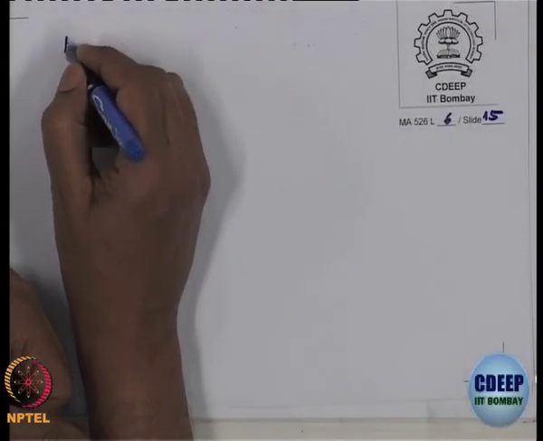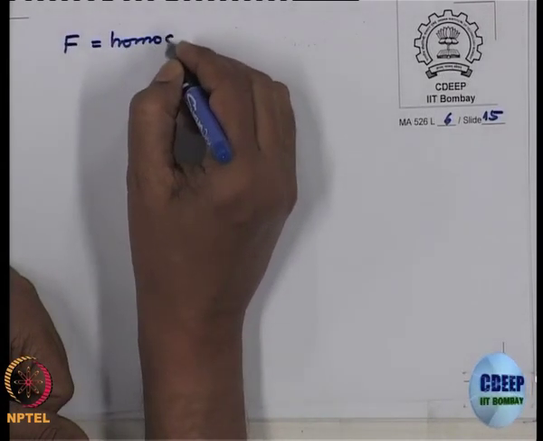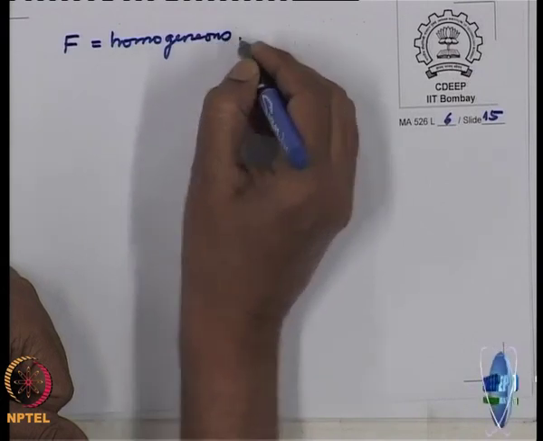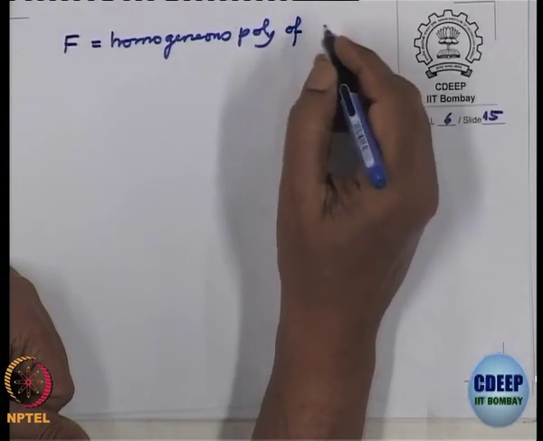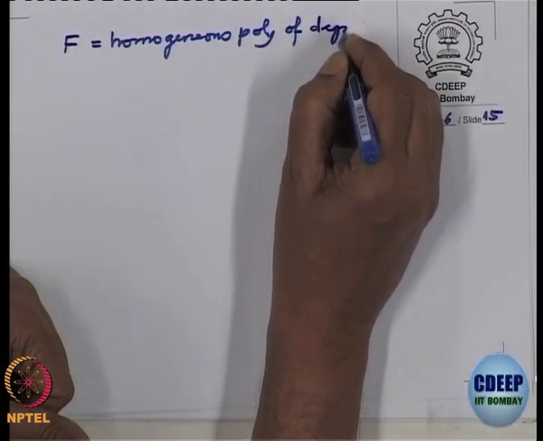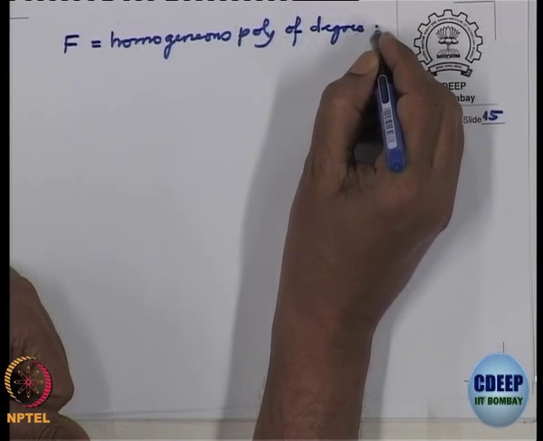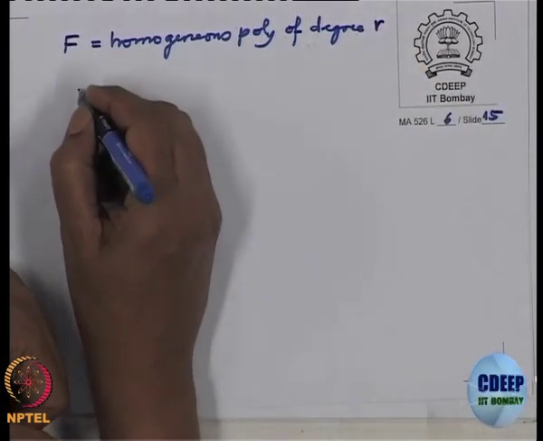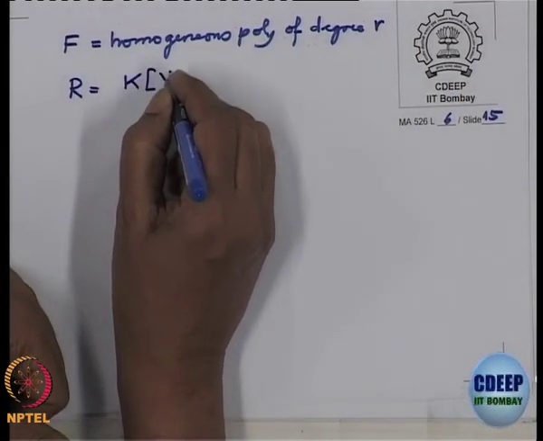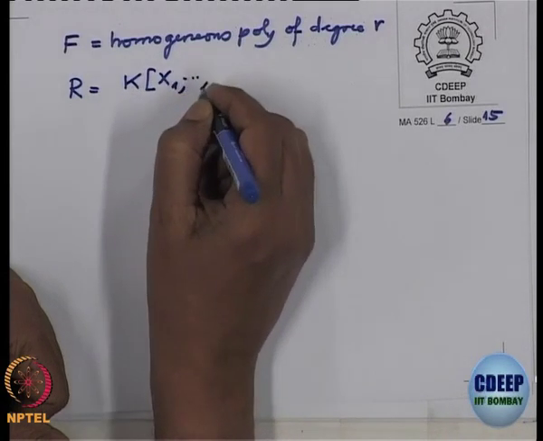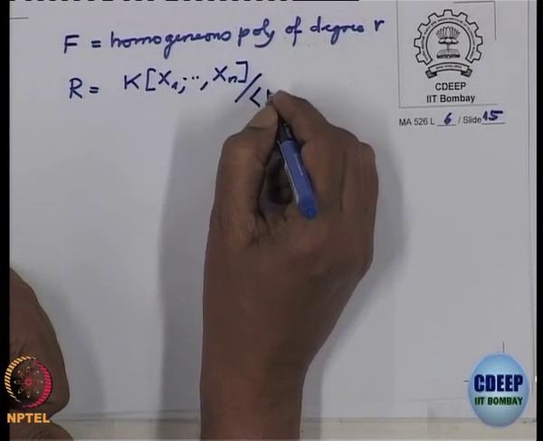You take f a homogeneous polynomial of degree r, and take R to be the polynomial ring in n variables modulo f, the ideal generated by f.